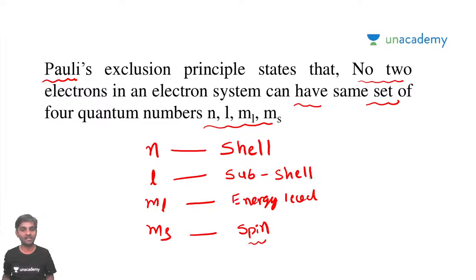You can call energy, angular momentum, magnetic moment, and the spin. This can also be correct. Raviteja, you are also right. So we will define the energy level, the shell in which it is, how much angular momentum it has, how much magnetic moment it has, and the spin of the electron.